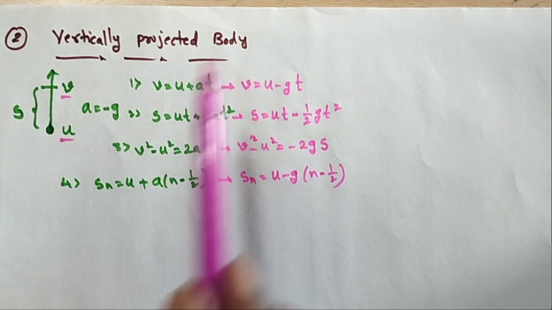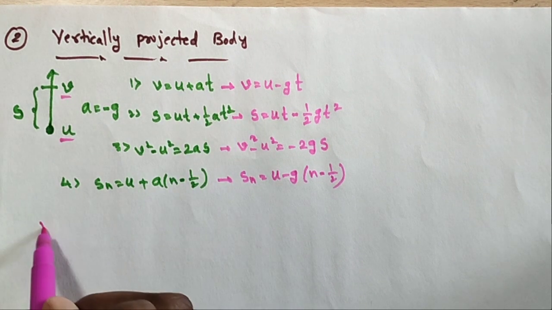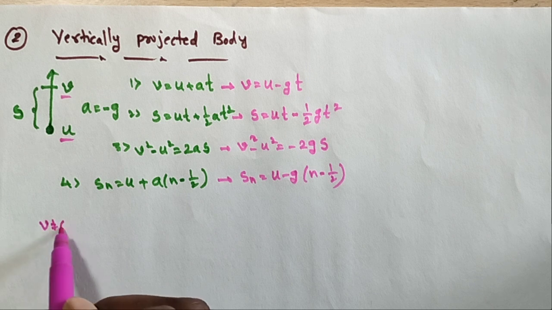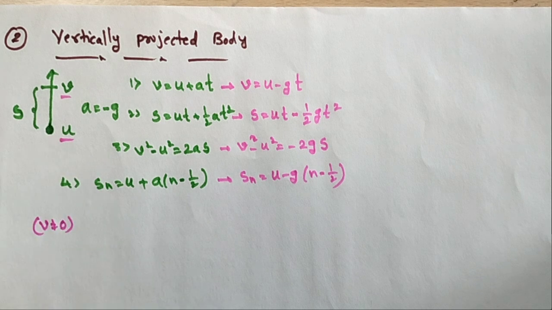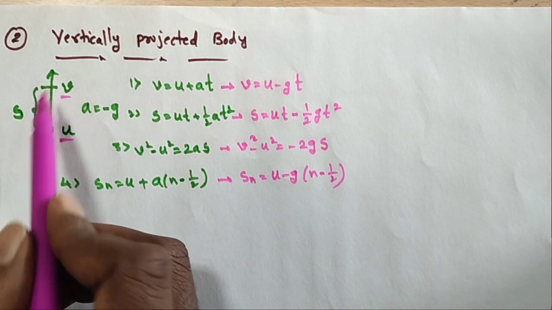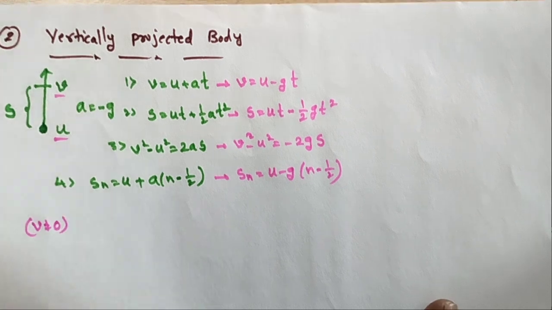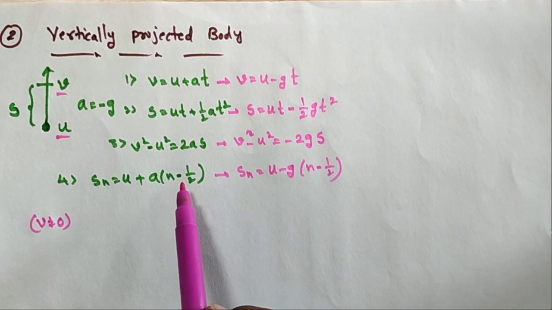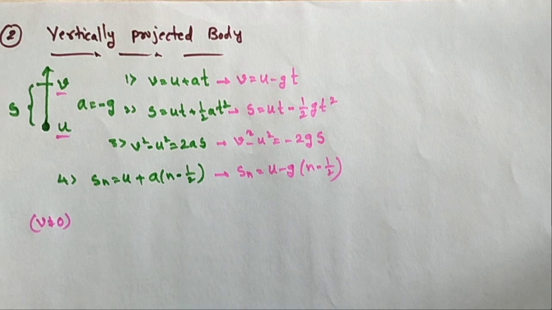For a vertically projected body, don't take v is equal to 0. In this case, v is not equal to 0 at a particular distance while the body is projected upward. So these are especially the two cases, and their kinematic equations are used in a number of problems.